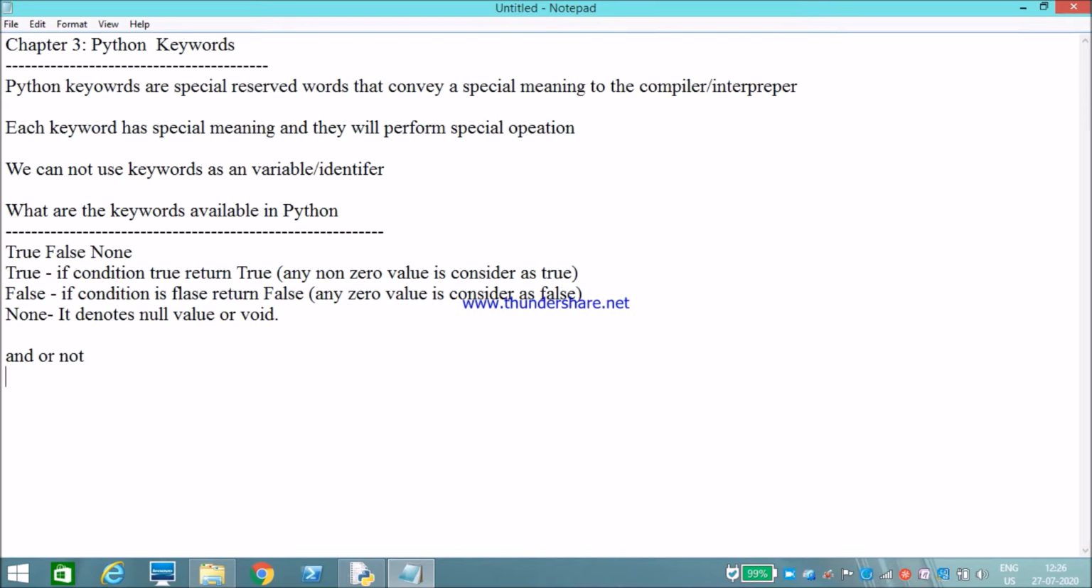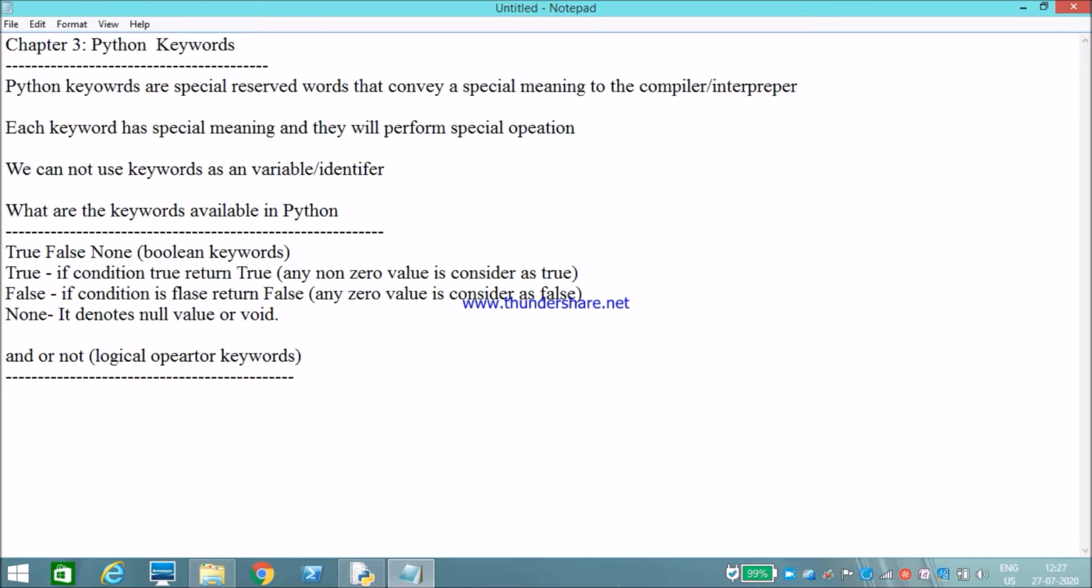Next, logical operators: and, or, not. These are the three keywords used as logical operators. We will learn this completely in the Python operator chapter.